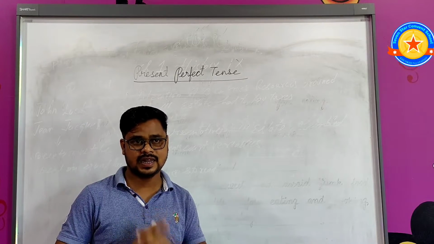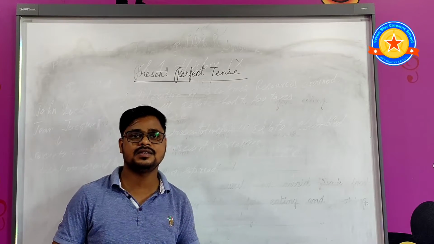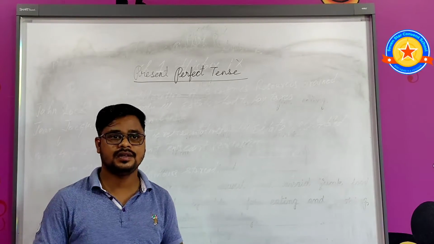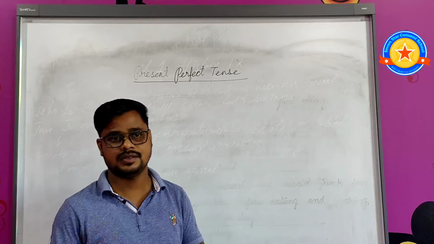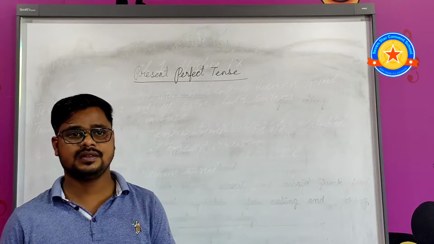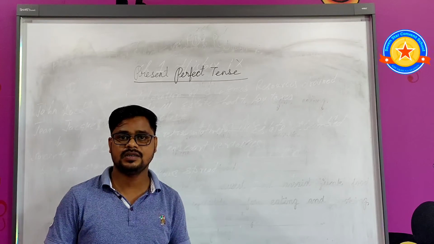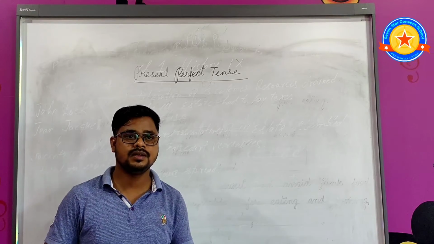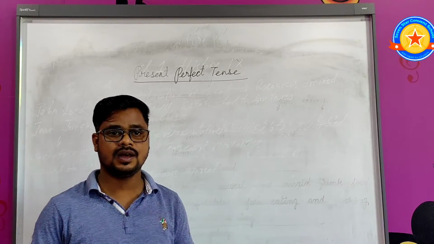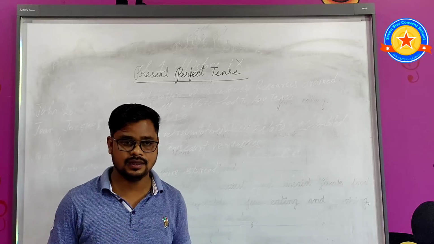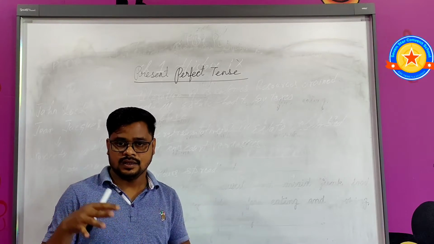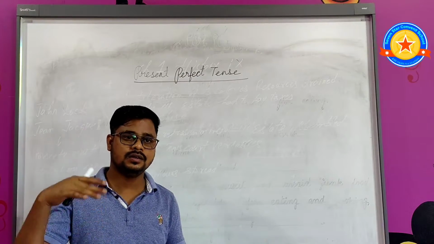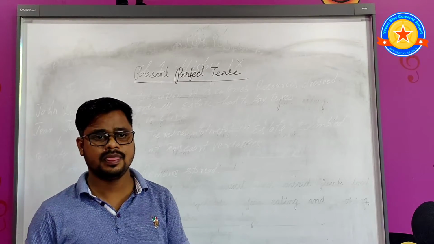This tense, present perfect tense, tells us about the past and the present, and it links the past with the present. Present perfect tense is used for past actions which have results now. For example, Mr. Ram Lal has gone to Delhi. That means now he is not here, so he has gone to Delhi.